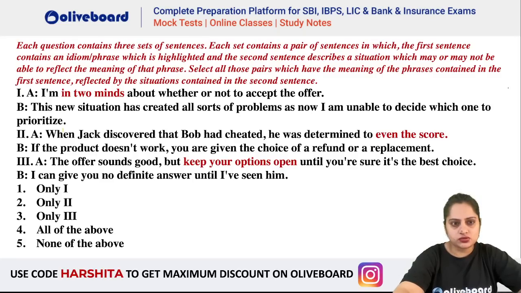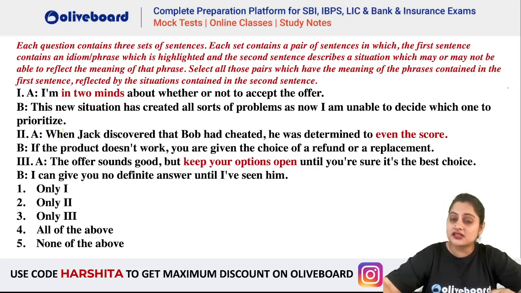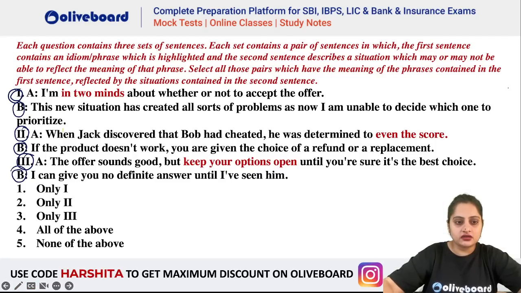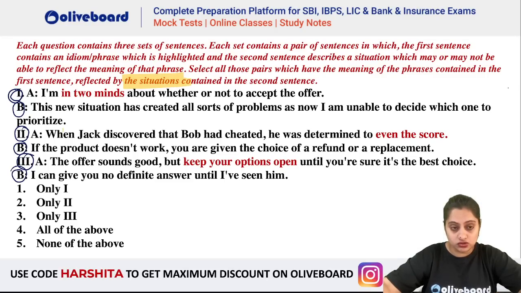Okay, next one is a different pattern. Like I said, I'll show you a variety of patterns which can be asked in idiom based questions. What is this pattern? First is A, then B, then second sentence B, third sentence B. They have used one idiom in A and then they have used a situation. You have to see where the meaning of the phrase is correctly explained in the situations given in B, where it is correctly used. Now here also, first let us write and understand the meaning. You can pause and try, but I'll tell you the answer after every question.